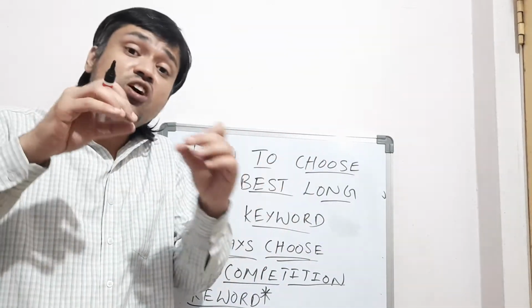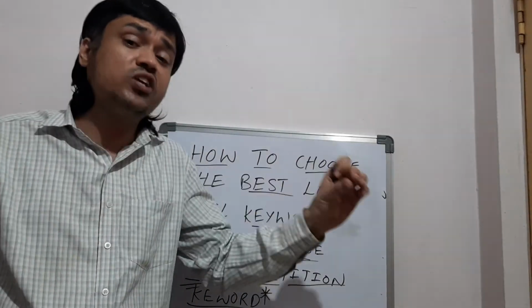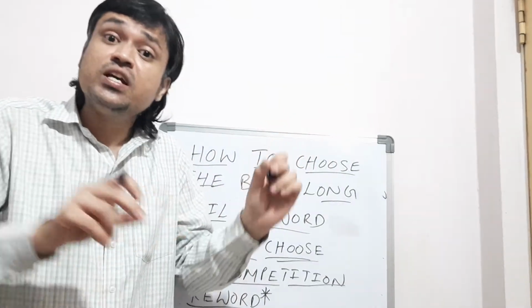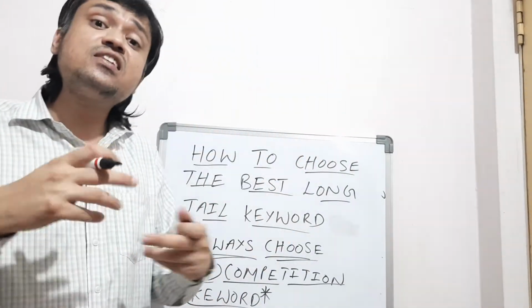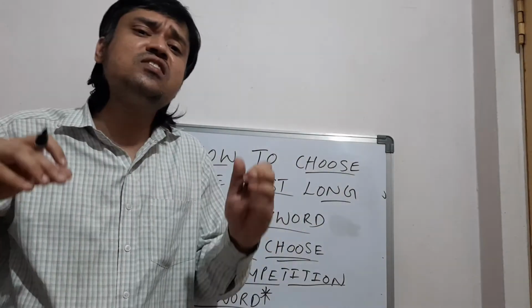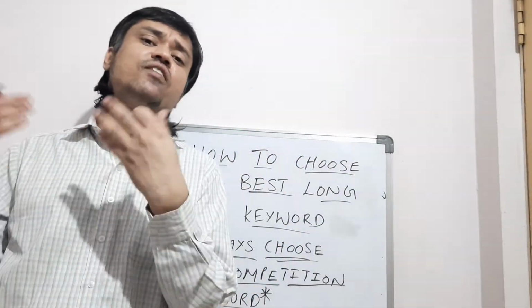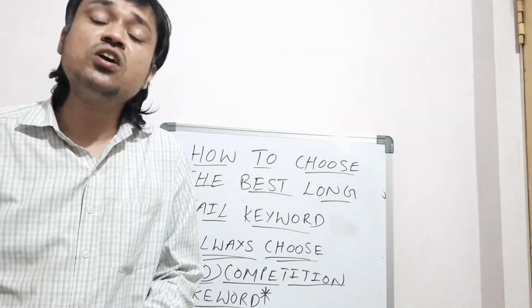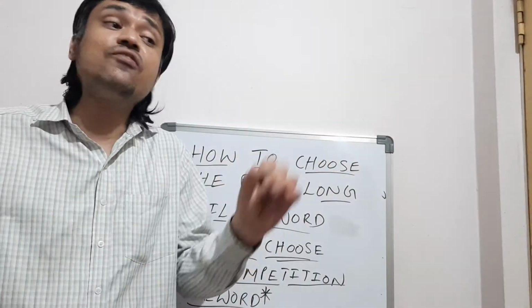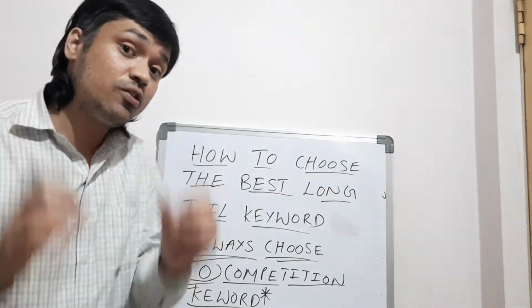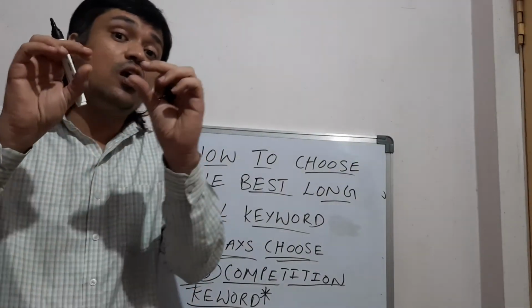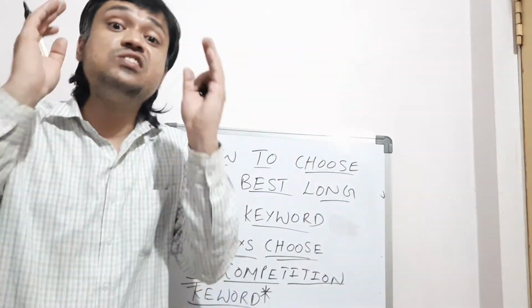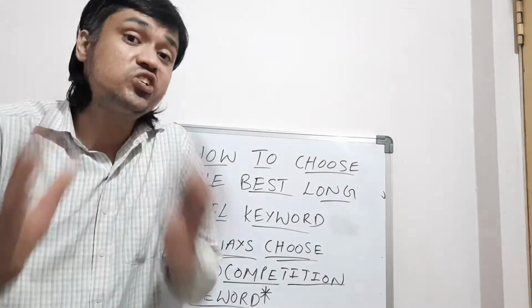Even a low competition long tail keyword can be an already running keyword, and the searches for that particular keyword are more than 1000, more than 500 searches. It is already running, with people searching daily. So if we choose those long tail keywords, it is very difficult to rank. As I am telling you, whatever long tail keyword we choose needs to be a zero competition keyword, meaning zero searches, and people are not searching that keyword.